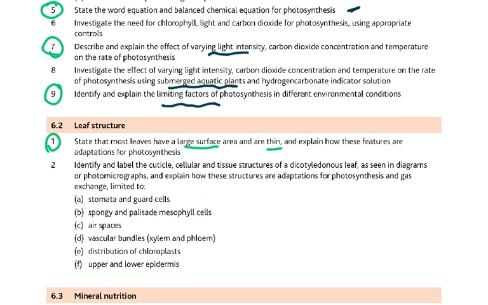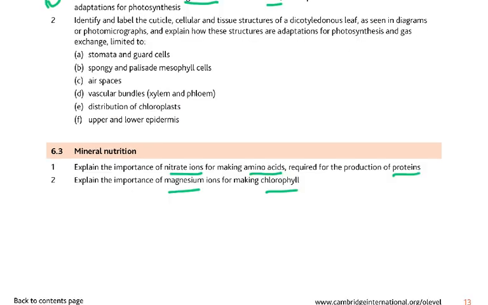Then leaf structure, large surface area and thin, and explain how these are adaptations for photosynthesis. Naturally, if it's a thin leaf, then there's a short diffusion distance. The CO2 enters and it immediately reaches the palisade cells where the chloroplasts are present. And a large surface area, of course, increases the surface area for light absorption. So I want you to be looking into that. Then the importance of nitrate ions to make amino acids and proteins, and magnesium ions to make the chlorophyll molecule.